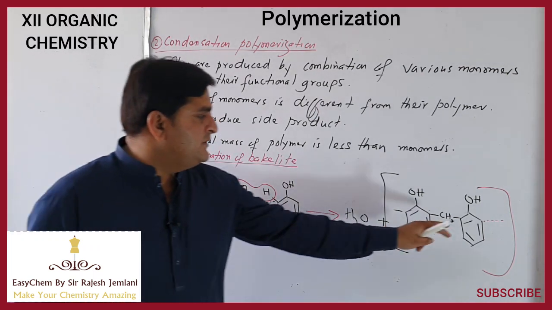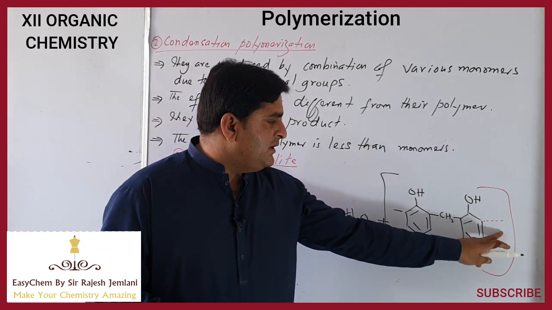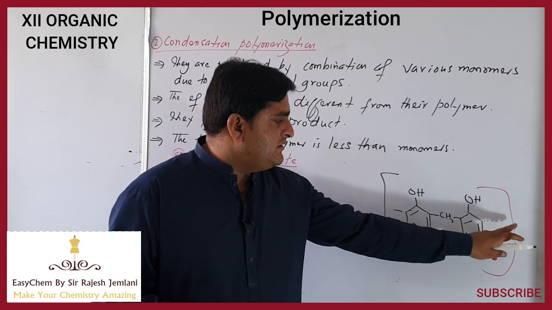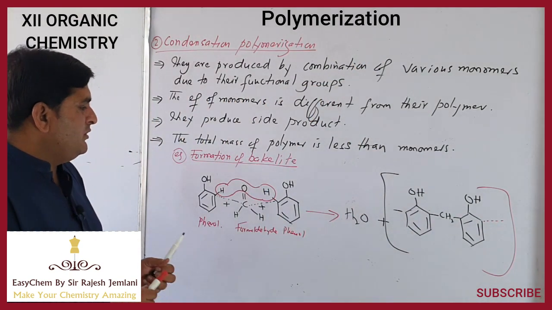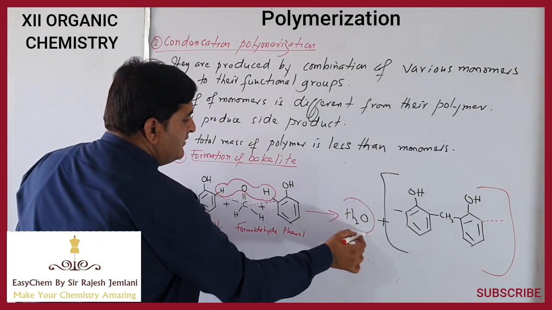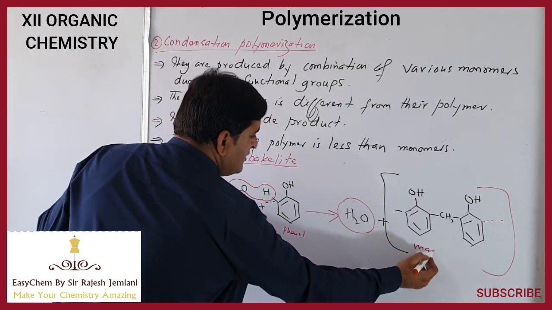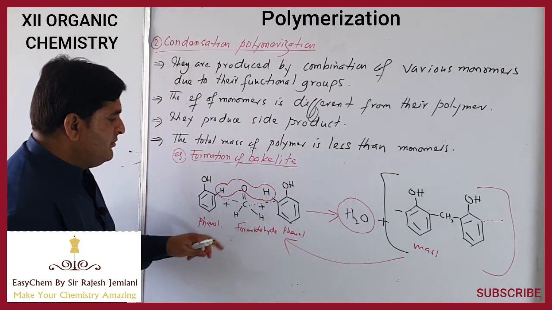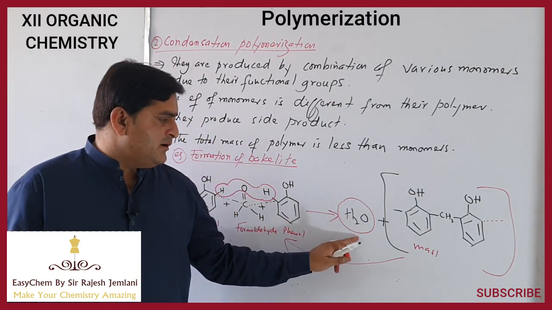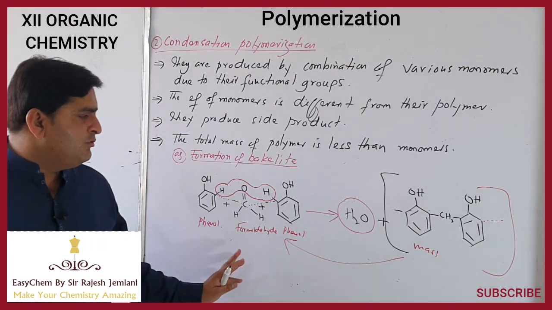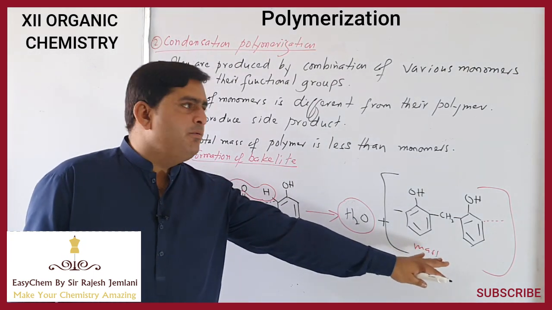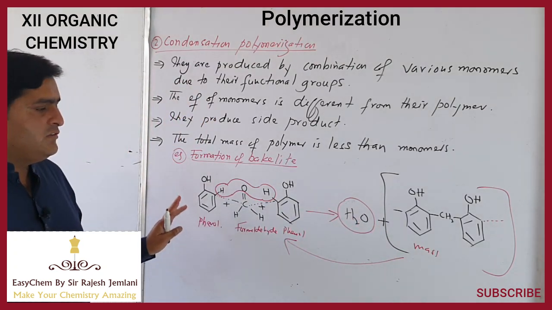The hydrogen from this end will be replaced by the formaldehyde, and formaldehyde will replace the hydrogen of the other phenol, and so on, and this process will be carried out. Now look here, the side product is formed. So the polymer's total mass will be less than the total mass of monomers due to production of side product. And another thing, the empirical formula of monomer is not equal to the empirical formula of polymer.